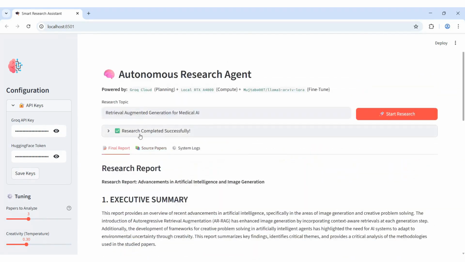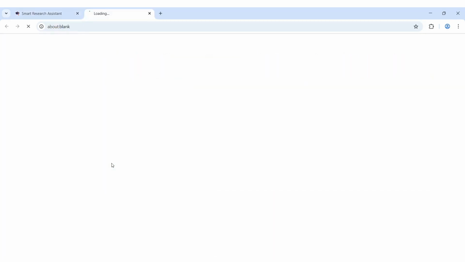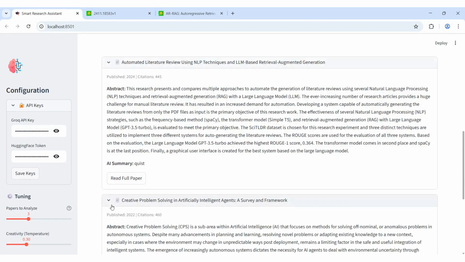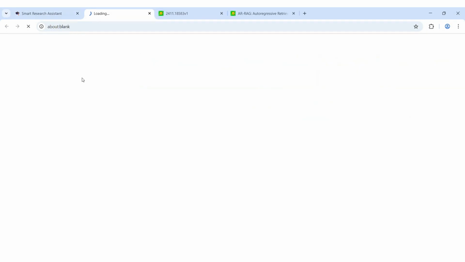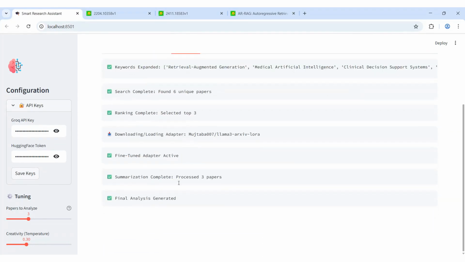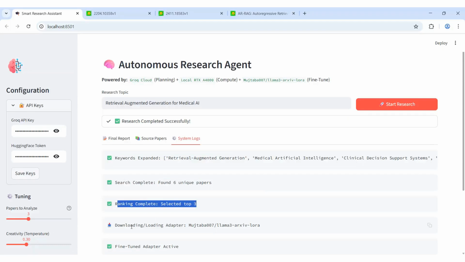Summarization is handled by a locally fine-tuned Llama 3-8B model adapted using LoRA for domain-specific academic reasoning. Parameter-efficient fine-tuning enables high factual alignment while maintaining low memory usage through quantization. Individual summaries are then processed by a comparison agent that synthesizes cross-paper insights, identifies shared themes, and highlights contradictions.